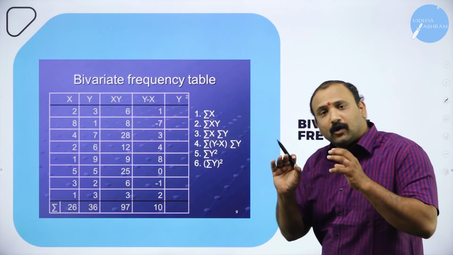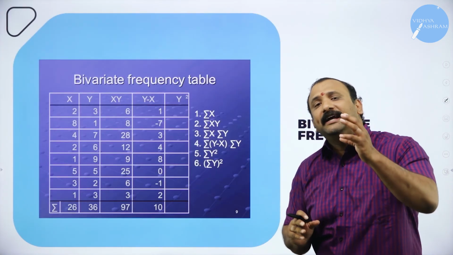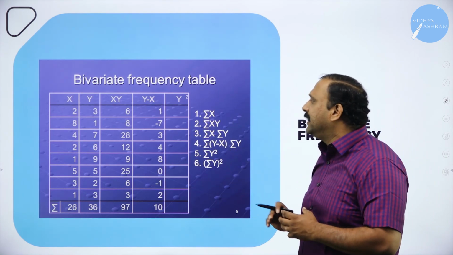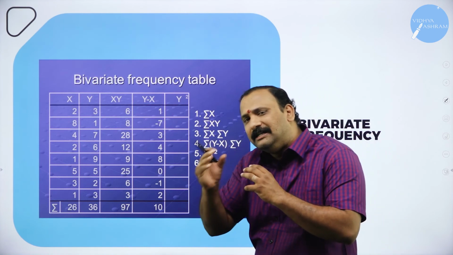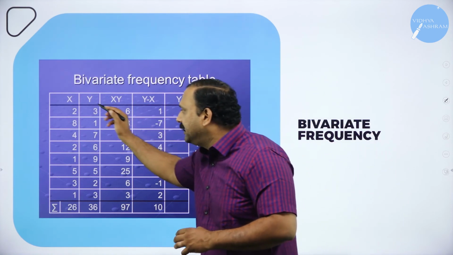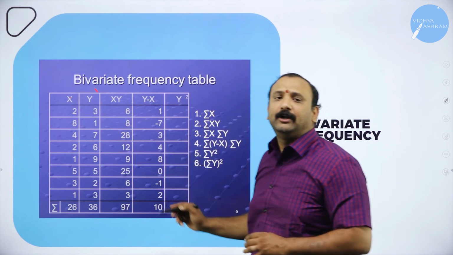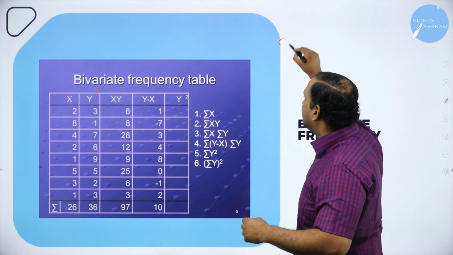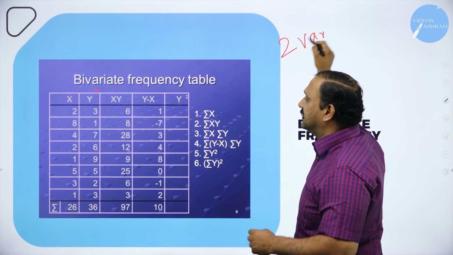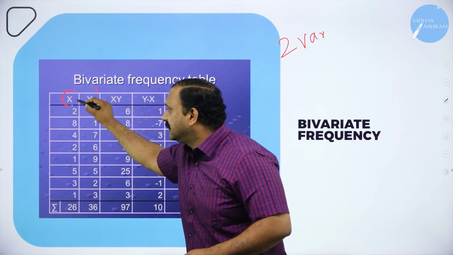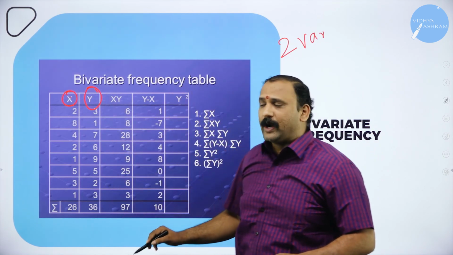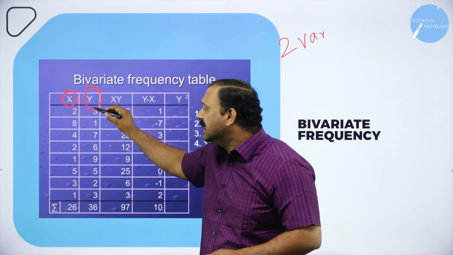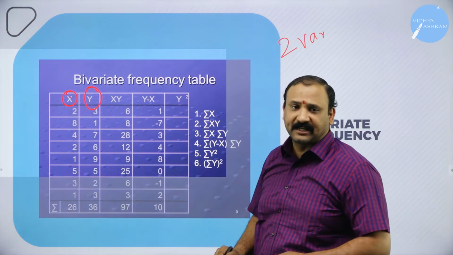Now, we are also going to talk about bivariate frequency altogether. What is a bivariate frequency? Where you have multiple data, where you have the combination of x and y together. The word bi means there are two variable factors here. So let us look into this factor x and another factor y. If you look into the table, the x value is 2, the y value is 3. So 2 into 3 is 6.